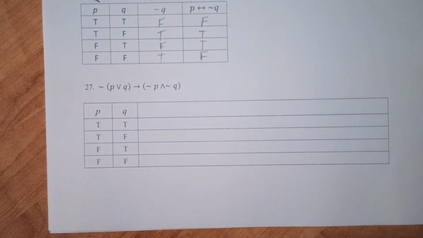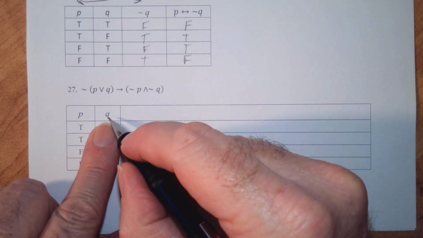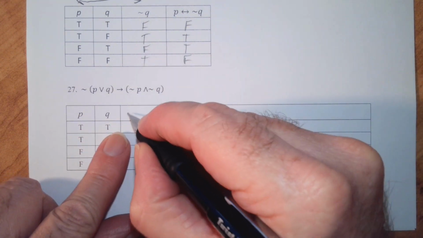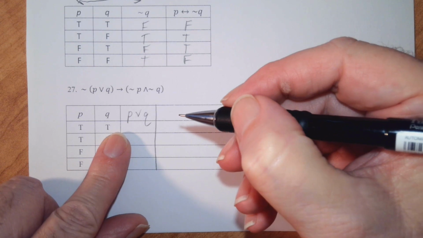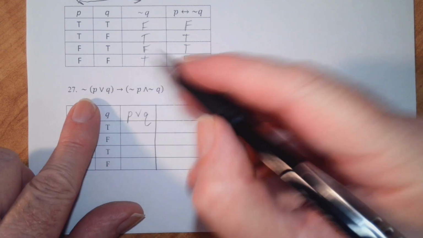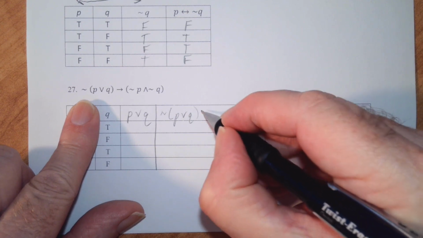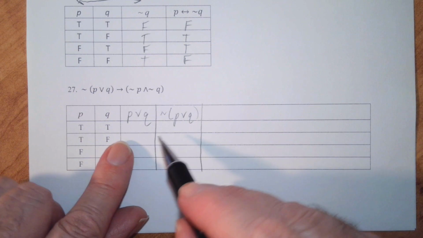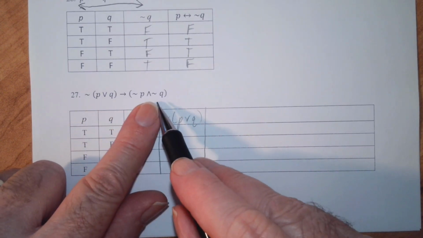We're going to have to build the statement ourselves. So we have P and then we have Q. We're going to need P or Q. We're just going to kind of build this from left to right. We're going to need not (P or Q) to build this statement. And then, so now we have this one here. So now we need to build this one here.